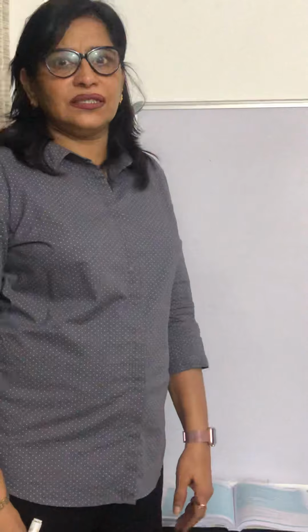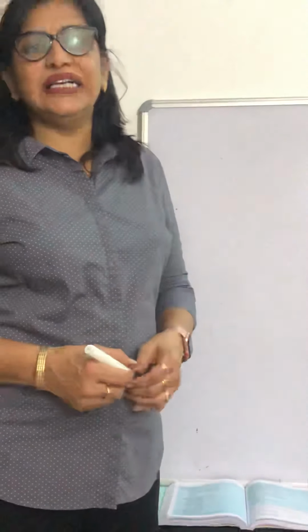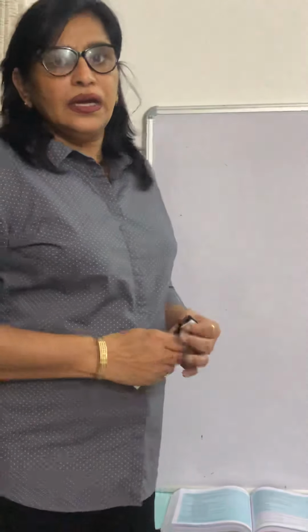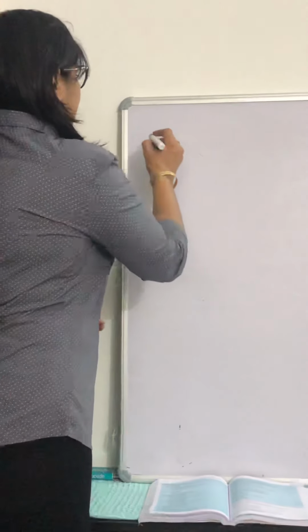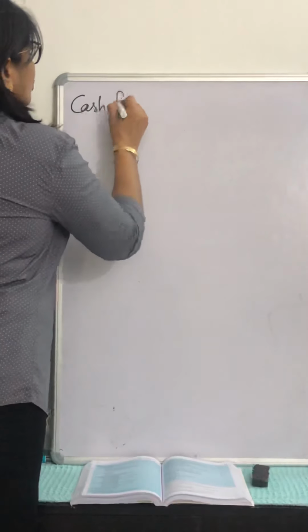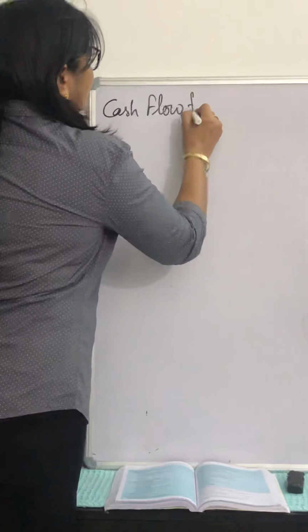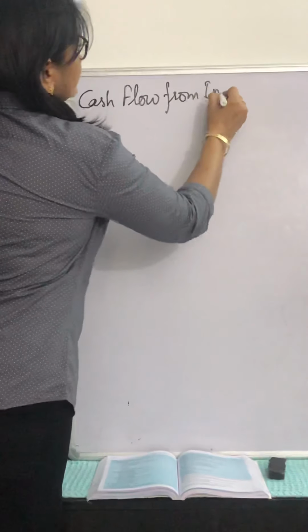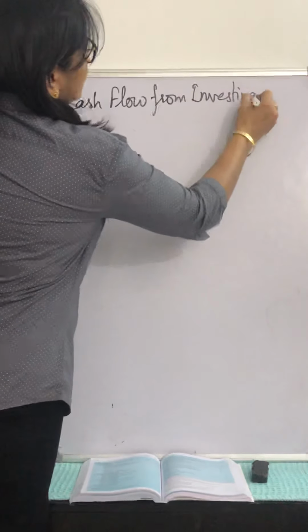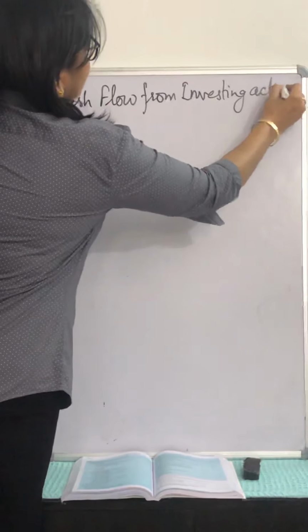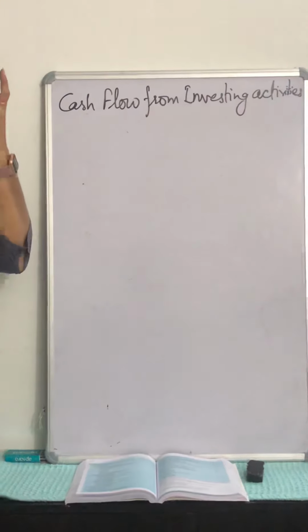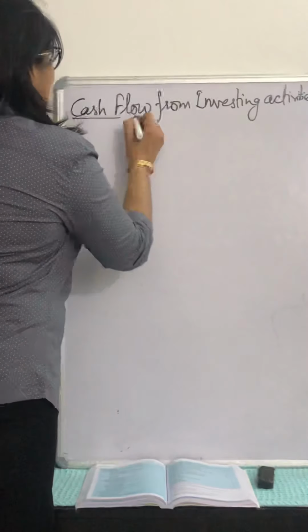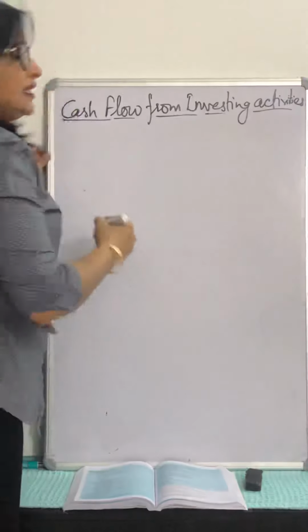Good morning, students. Till now, we have discussed the cash flow from operating activities and we have solved some questions also. Now, the next step is cash flow from investing activities. In continuation of the cash flow from operating activities, we'll take the cash flow from investing activities.